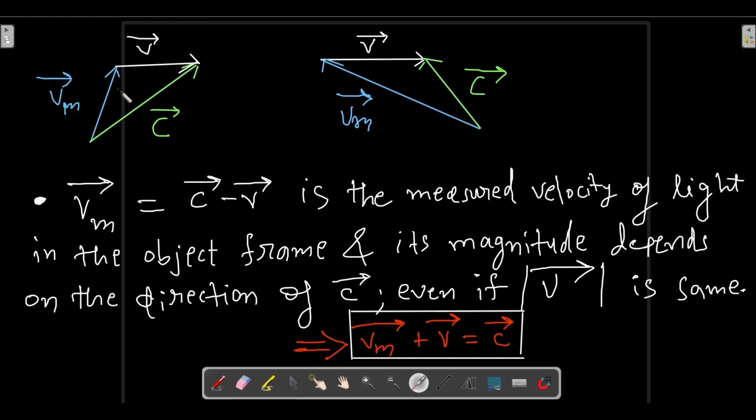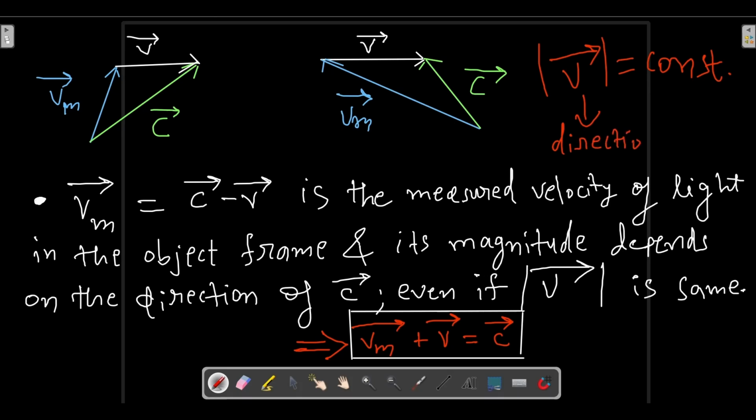What we have assumed is that this particular v vector has a constant magnitude, and its direction is also fixed. That is what we have assumed for the v vector. And what is the v vector, by the way? The velocity of the object. So the magnitude of the velocity of the object is constant, and the direction of the velocity is also fixed.